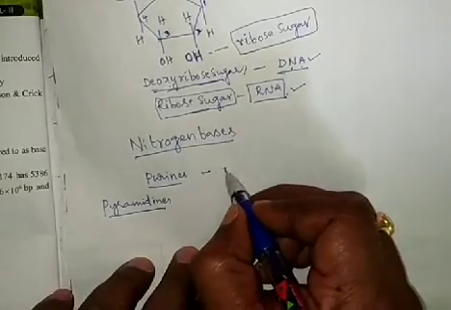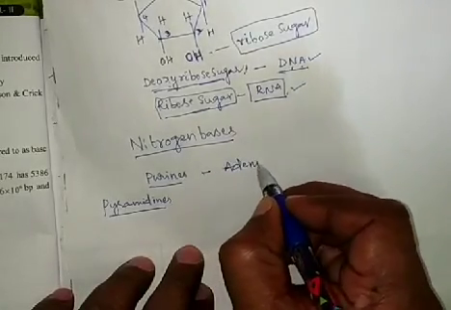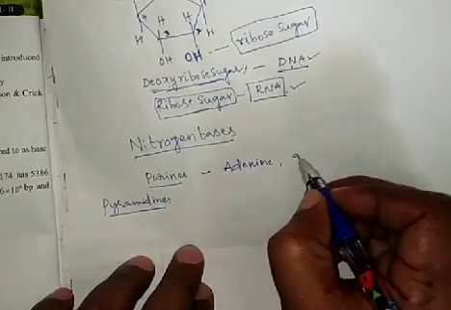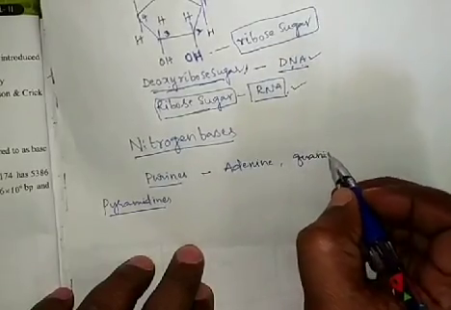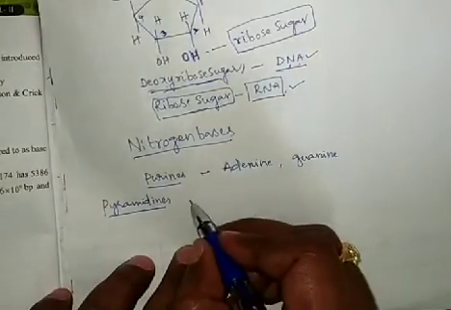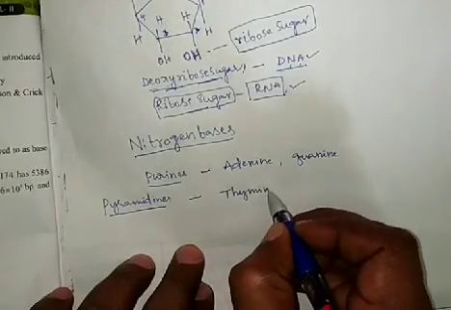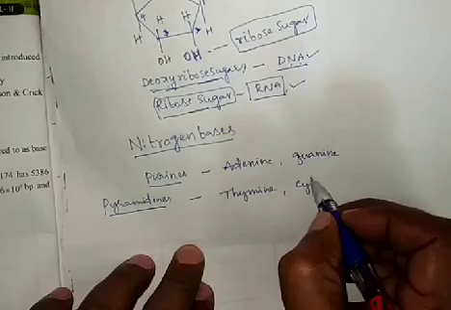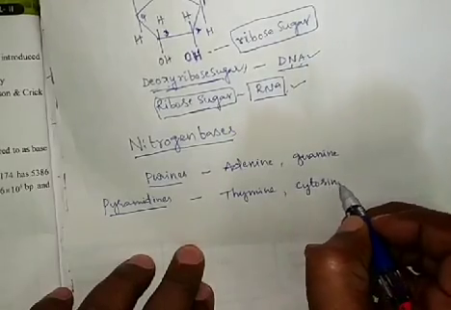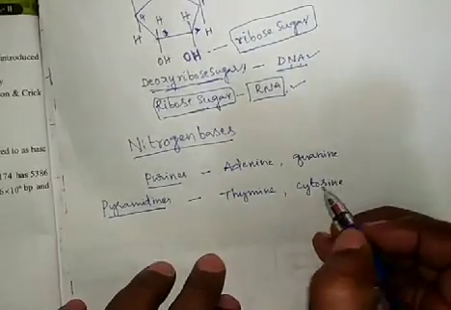Purines are adenine and guanine. Pyrimidines are thymine and cytosine.